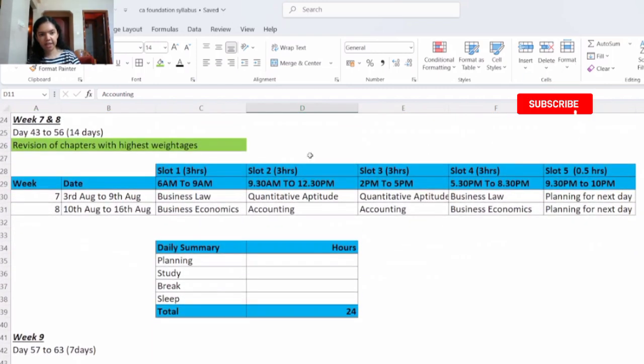Now coming back again to week 7 and week 8. Here, as I told before, we will be revising chapters with the highest weightage first. So planning time is 0.5 hours, study time is 12 hours per day, break is 3.5 hours per day and sleep time is 8 hours.